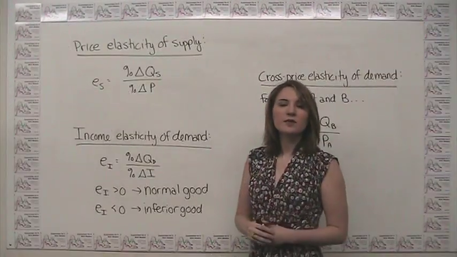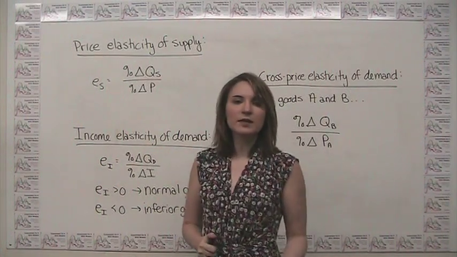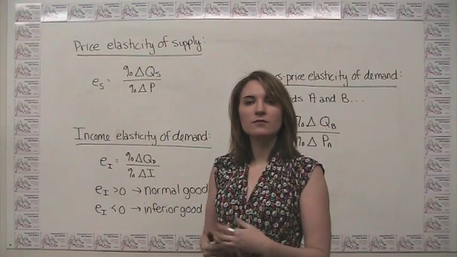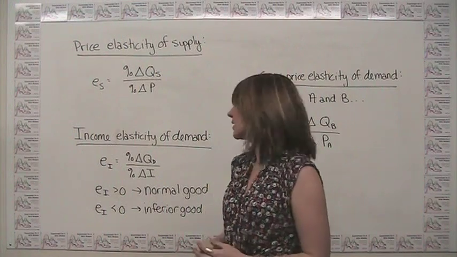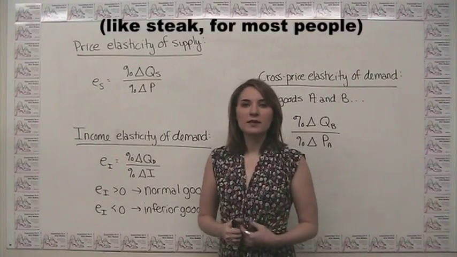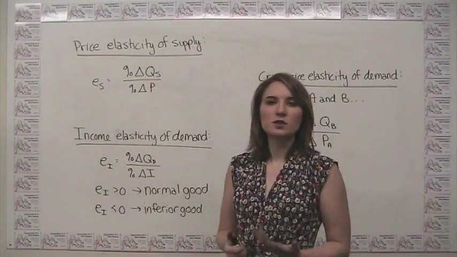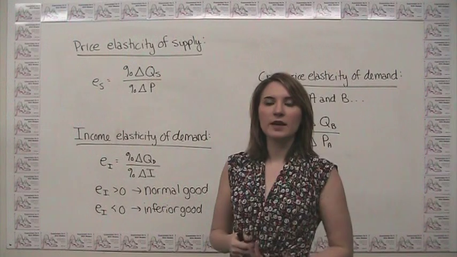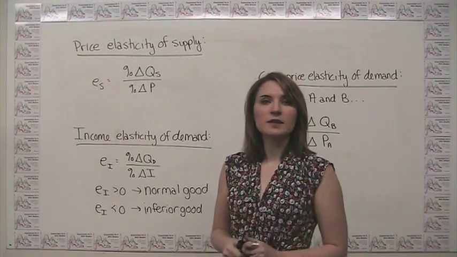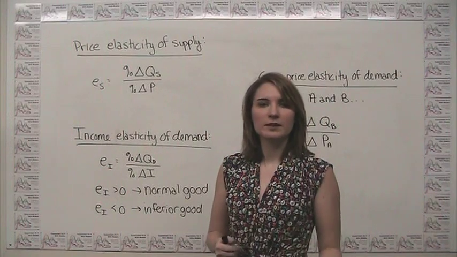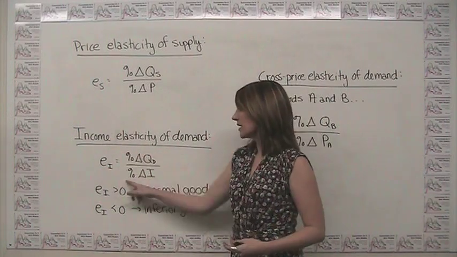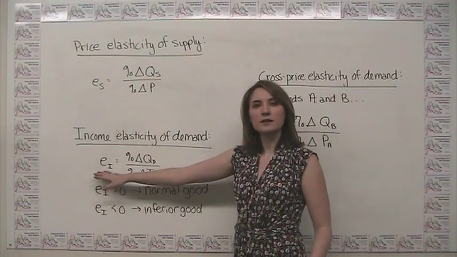We said before that income was one of the determinants of demand, and we said that goods could go into one of two categories. Either we have normal goods, those goods where as your income rises you demand more of them, or we could have inferior goods, which are those goods where you actually demand less of the item as your income increases. And vice versa, you would actually demand more of the item as your income decreases. Now let's think about what implication that has for this quantity here.